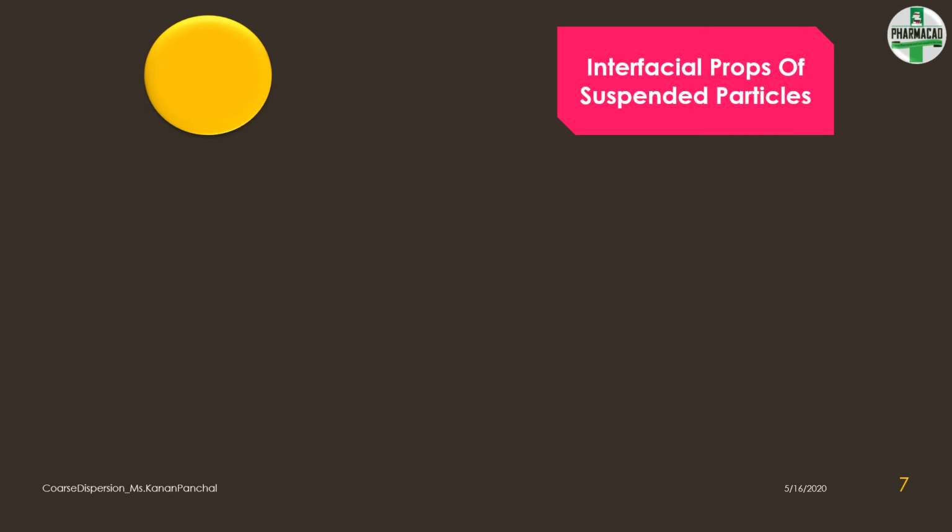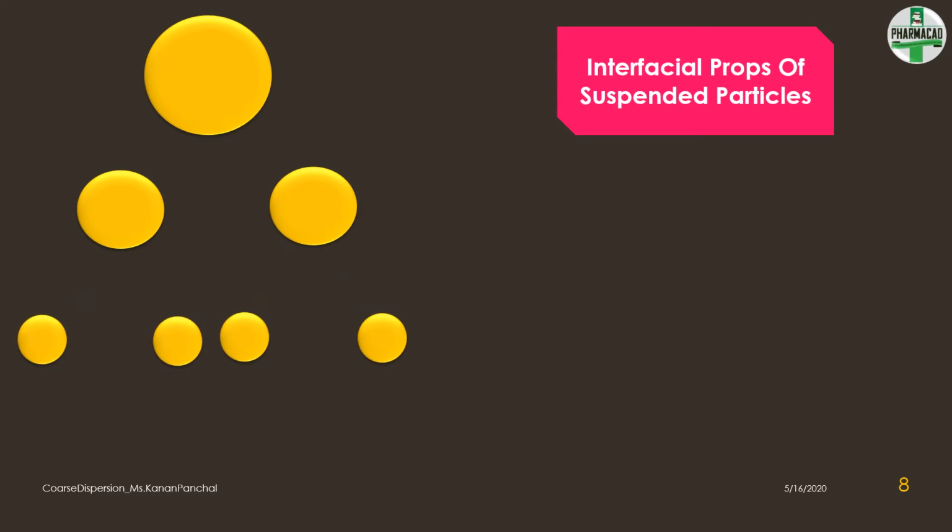So let us now discuss the interfacial properties of a suspended particle. So to make a suspension, larger particles of a solid need to be broken down into smaller ones. So now these are further broken down into smaller particles and this is further broken down into again smaller particles.